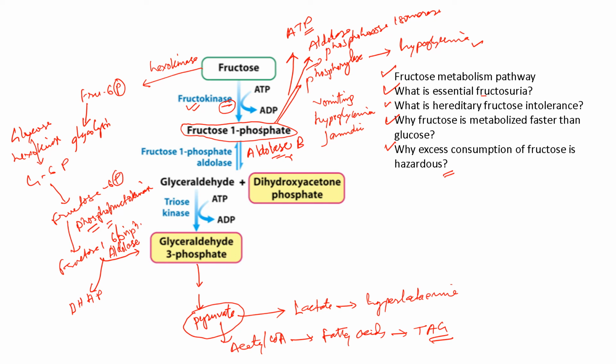And since the inorganic phosphates are tied up with fructose, there will be abundance of ADP and AMP, and excessive ADP and AMP breakdown will lead to more formation of uric acid, that is hyperuricemia.